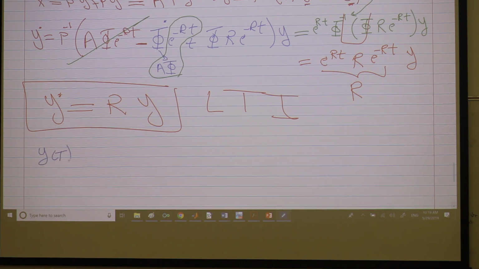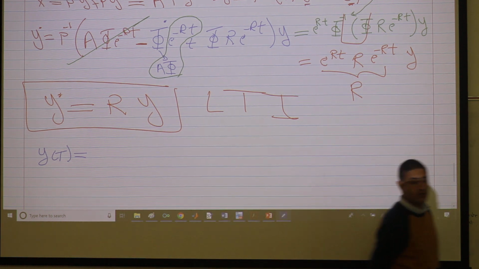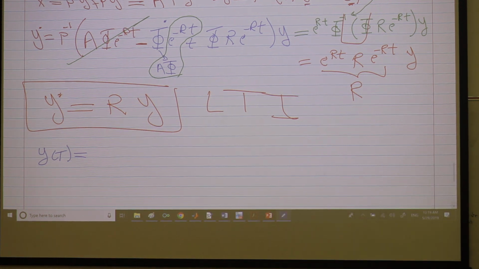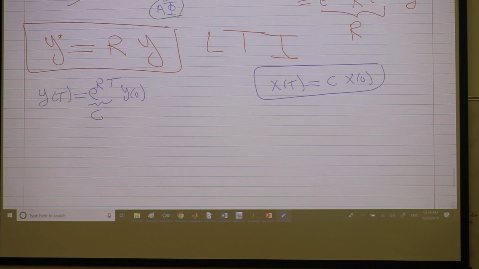What is y of t? Can you give me y of t? What's the solution of this guy after time T? What is it? E to the power of Rt times y of 0, right? And what is the solution of my x of T? Well, we just said from before, x of T was C x of 0. Yes, but actually this is C. So what do you mean here? We mean that the flow after one period is exactly the same.